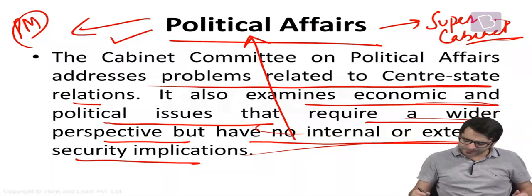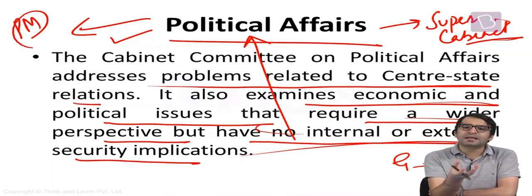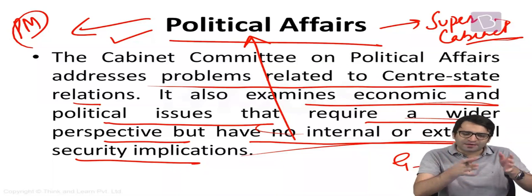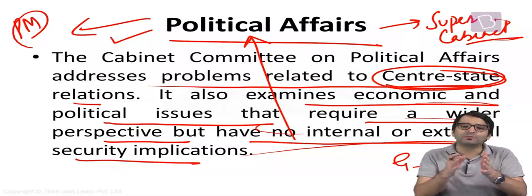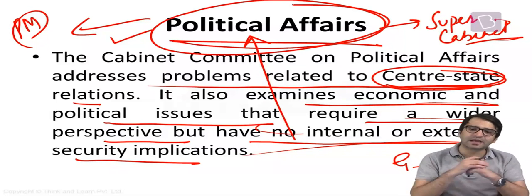Let's say, for example, tomorrow there is a demand that the office of governor should be abolished. For that, basically, the constitution is to be amended. But what is the view of the government on this matter? That means the opposition is demanding that the office of governor should be abolished, and for that the constitution should be amended. But what is the position of the government? This matter affects center-state relations, because after all, the governor is viewed as the agent of the center in a state. Such a decision about what should be the position and view of the central government on this contentious center-state issue is also determined by the Cabinet Committee on Political Affairs.